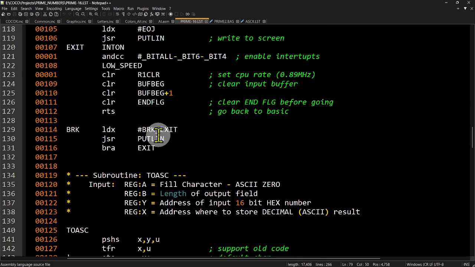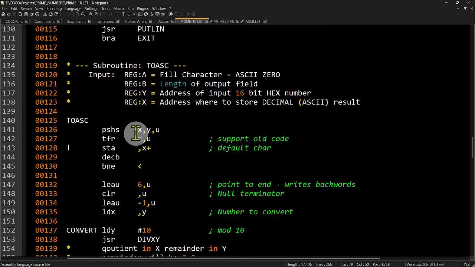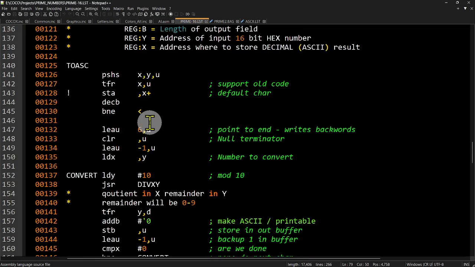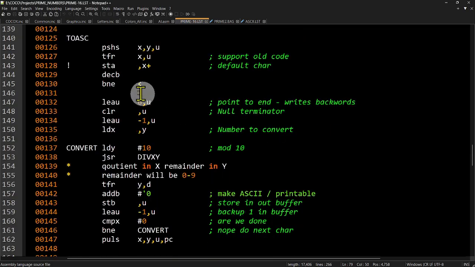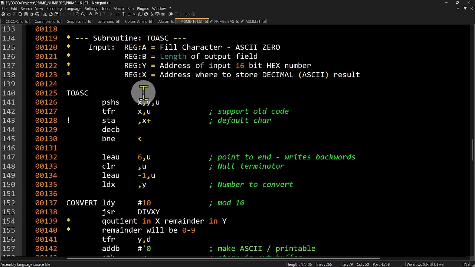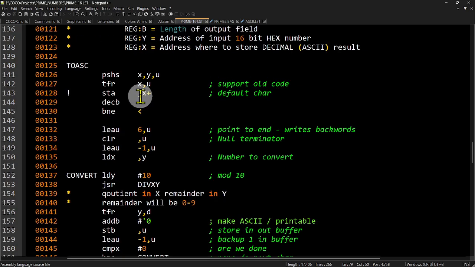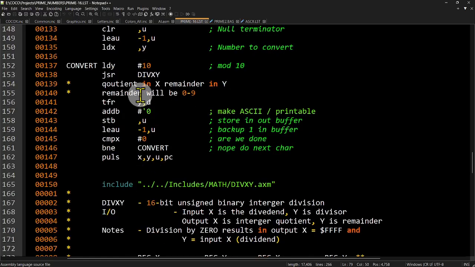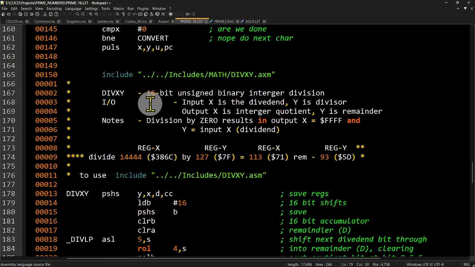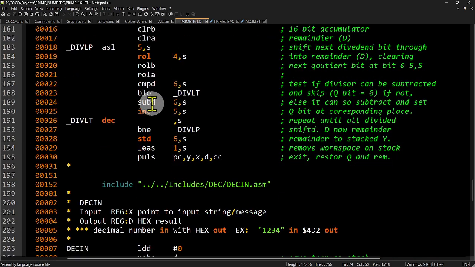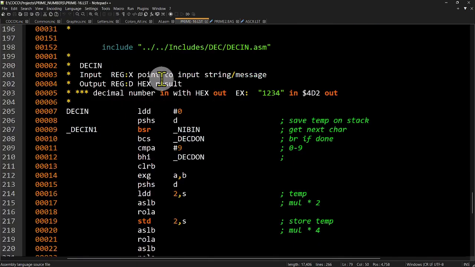Okay, here's the keyboard check. Here's a to ASCII routine. In fact, I had another routine in here, but after I looked at the one in the AI stuff, I kind of used it as a model and redid the one I had in here because it seemed to be more efficient than what I had before. Here's the divide XY routine, and we also got the decimal in routine.